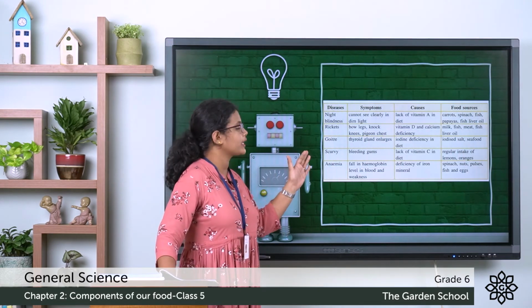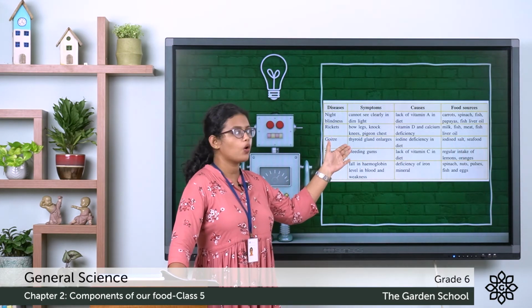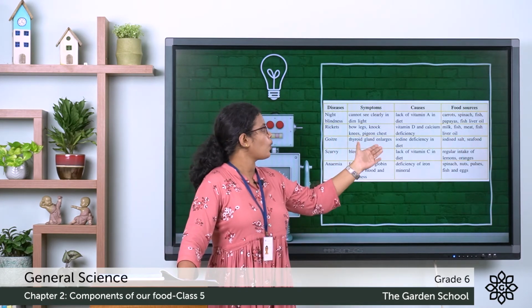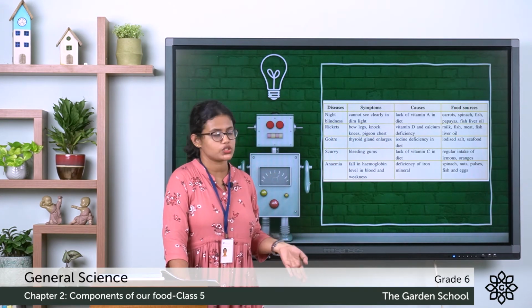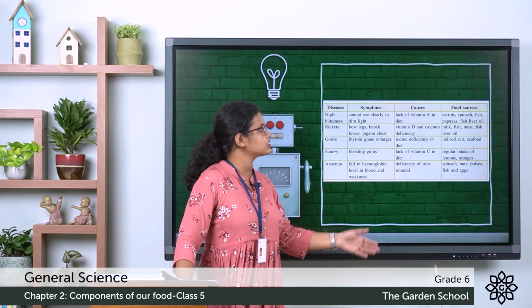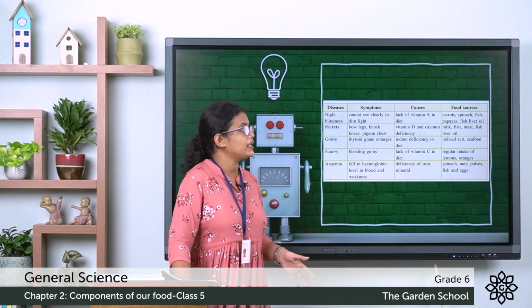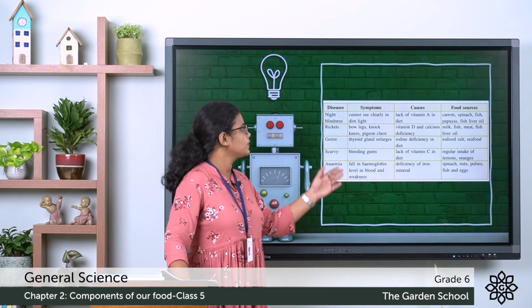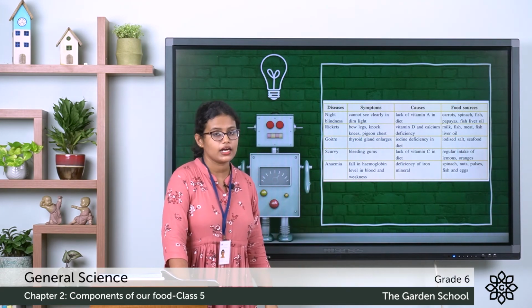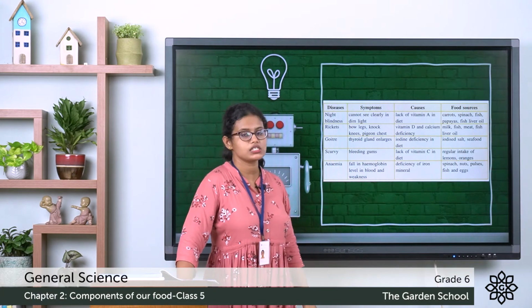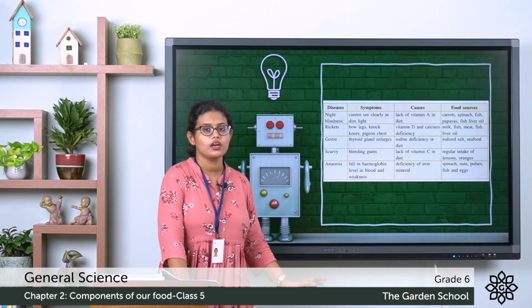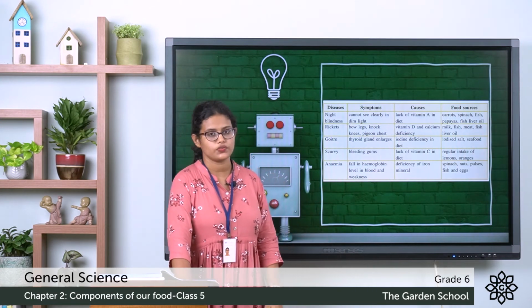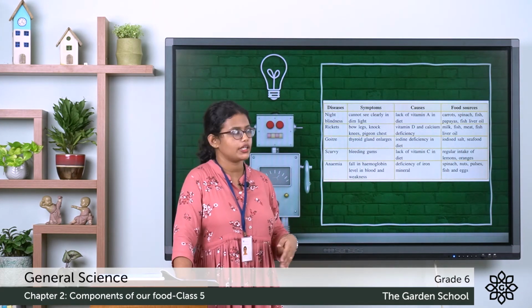Second one, rickets. Symptoms, bow legs, knock knees, pigeon chest. Causes, vitamin D and calcium deficiency. Then food sources, milk, fish, meat, fish liver oil. The next one is goiter. Thyroid gland enlarges. Then causes iodine deficiency in diet. Then what are the food sources? Iodized salt, seafood. So they are rich in iodine.